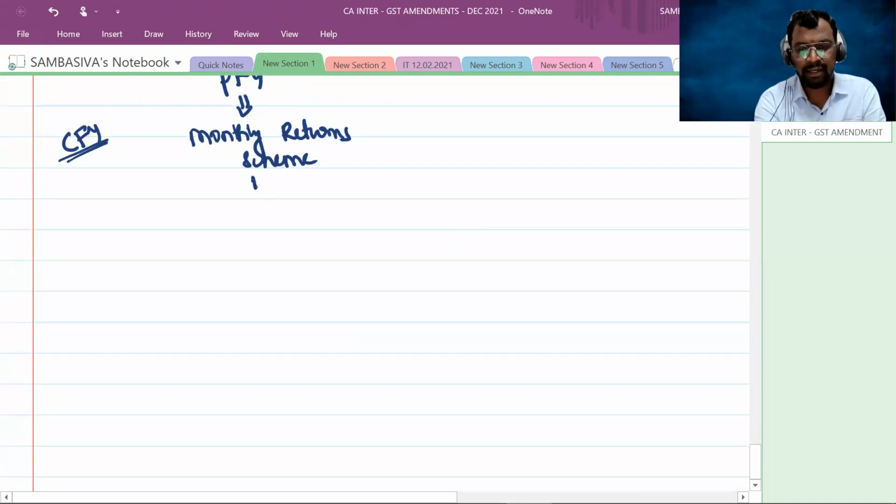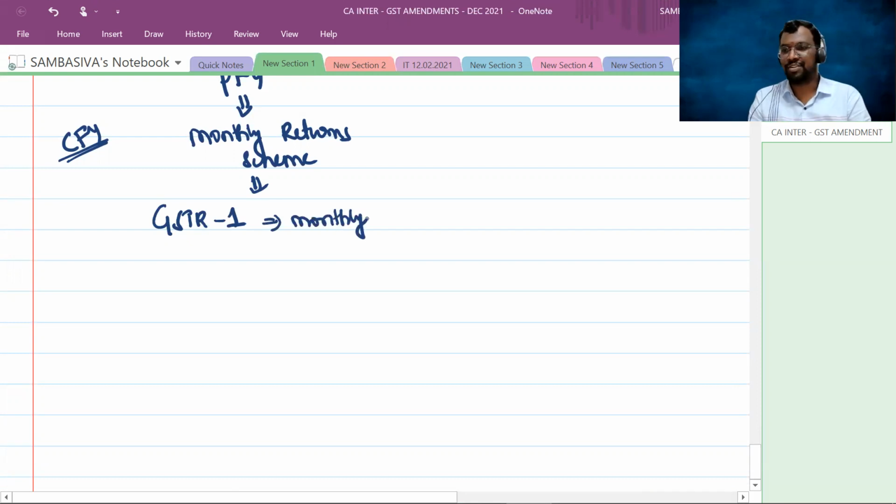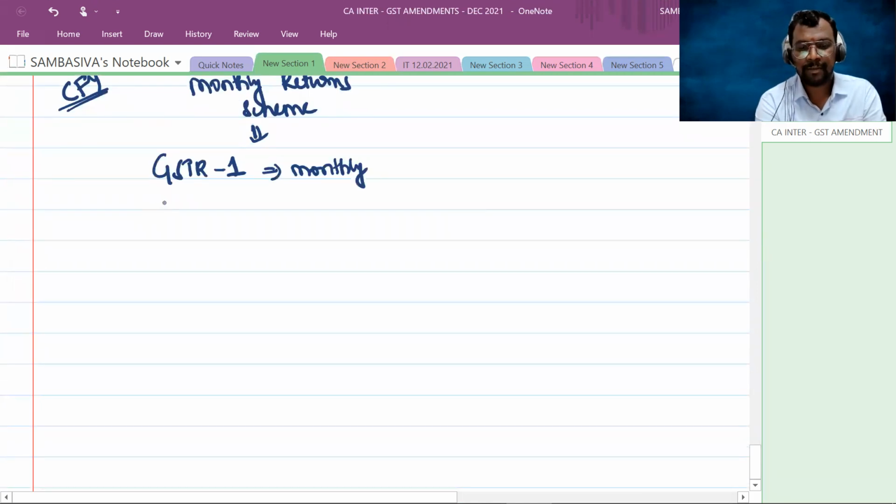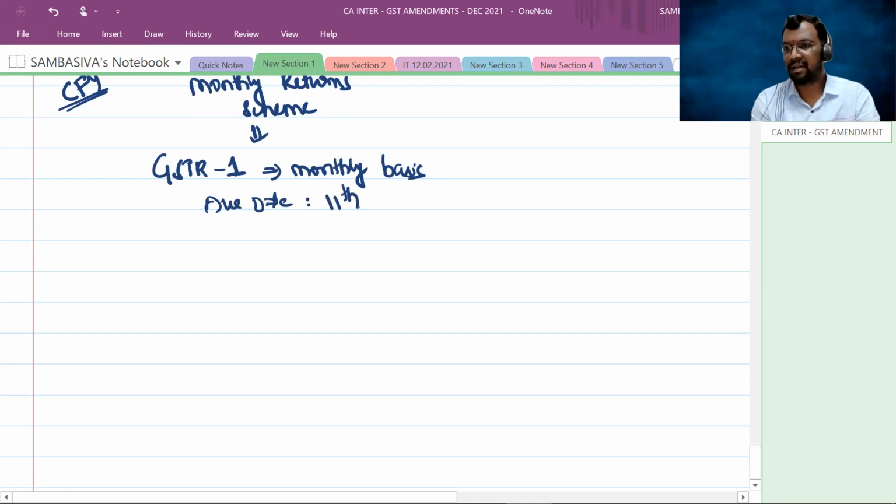So under this scheme, GSTR 1 should be filed on monthly basis. And the due date, which you already know, is 11th of the succeeding month, or in simple terms, 11th of the next month.